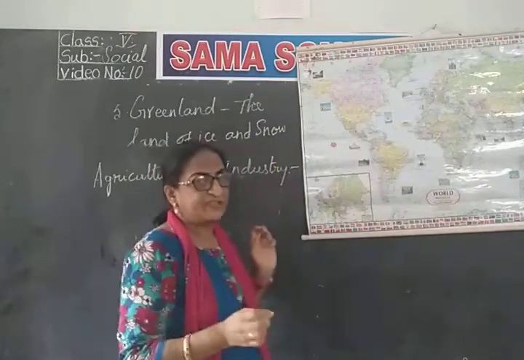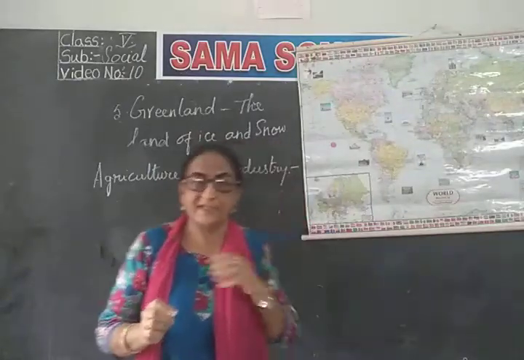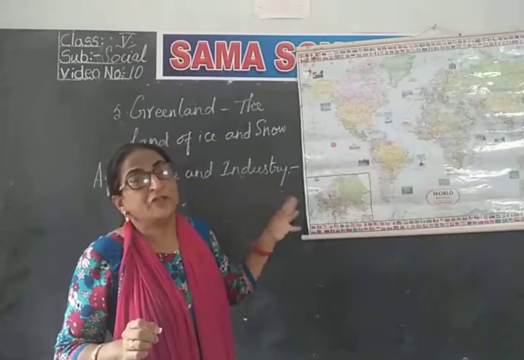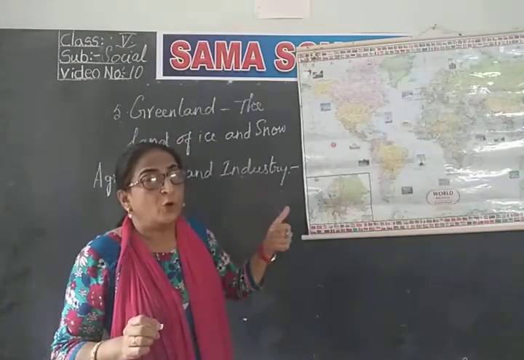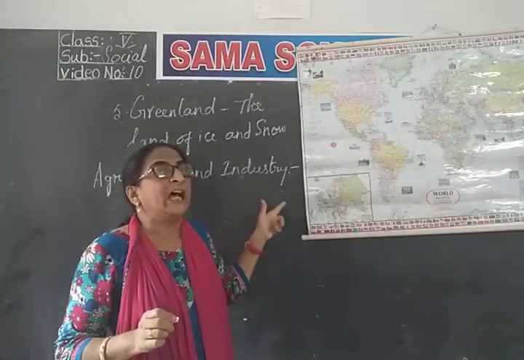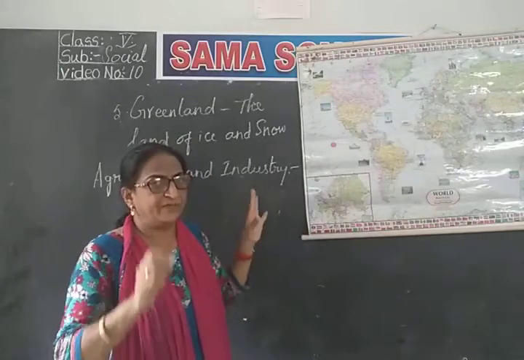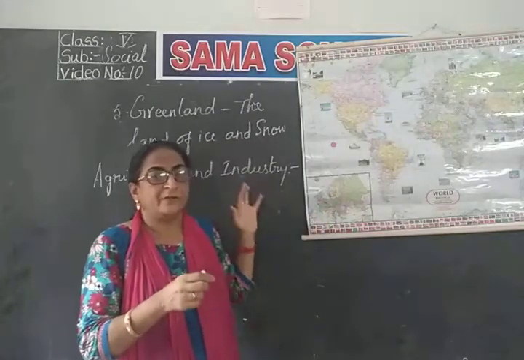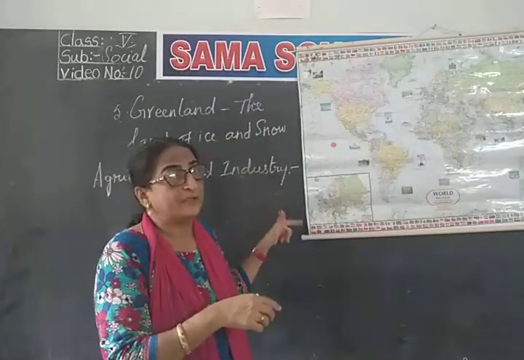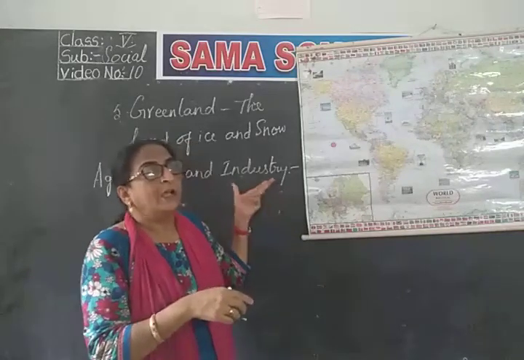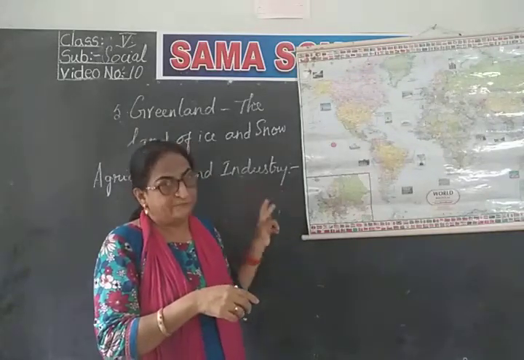Fishing is done on a large scale and is one of the main occupations. Fish processing is done here. This is a large industry where many people are engaged, so it gives a lot of employment to the people living there.